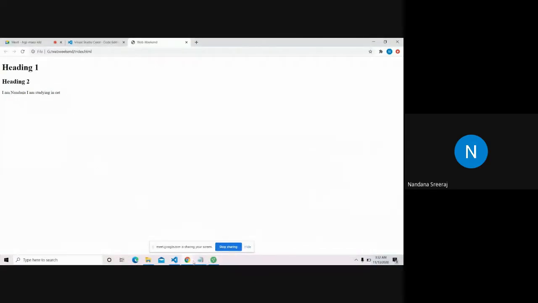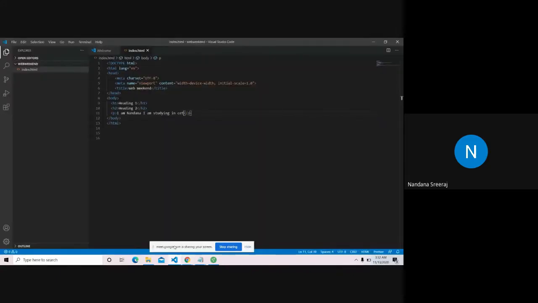Next thing I want to show is bullet points. What if you have to show some bullet points? Bullet points can be of two types. It can be like 1, 2, 3, 4, 5, or it can be just dots. So there are two types. One is the ordered list: 1, 2, 3, 4 or A, B, C, D. Unordered is where there is no order, just bullet points, black dots. We'll see ordered first. Ordered list, short form OL.